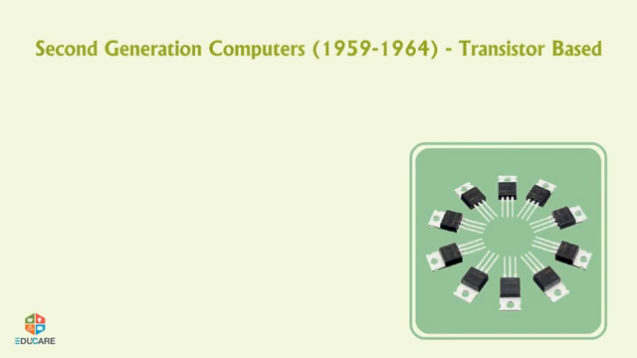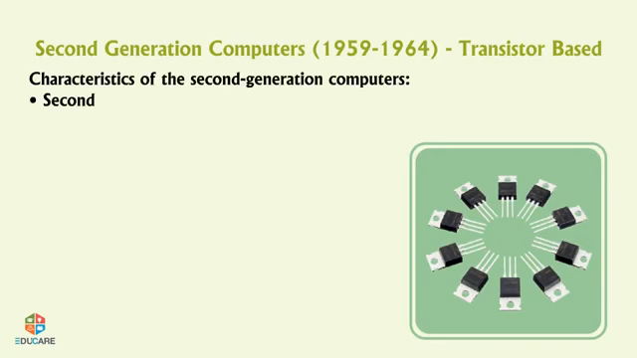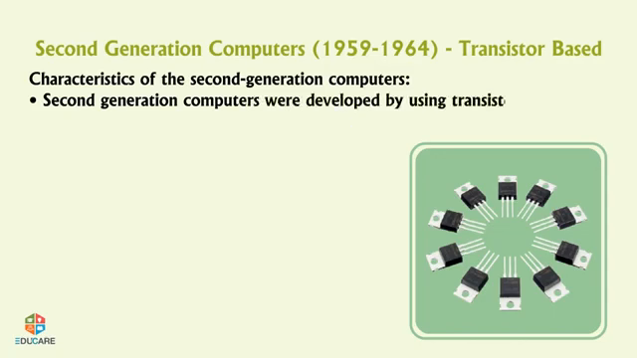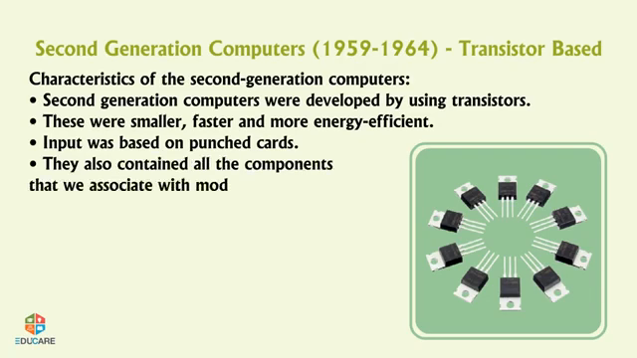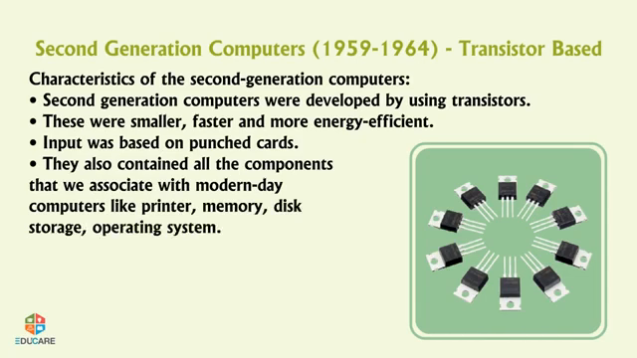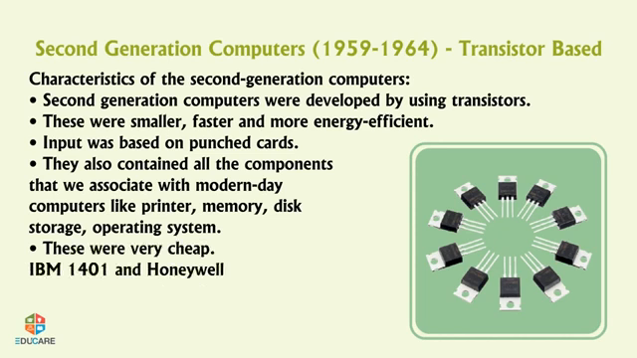Second generation computers, 1959 to 1964. Transistor-based. Characteristics of the second generation computers. Second generation computers were developed by using transistors. These were smaller, faster, and more energy efficient. Input was based on punched cards. They also contained all the components that we associate with modern-day computers, like printer, memory, disk storage, operating system. These were very cheap. IBM 1401 and Honeywell 400 are examples of second-generation computers.